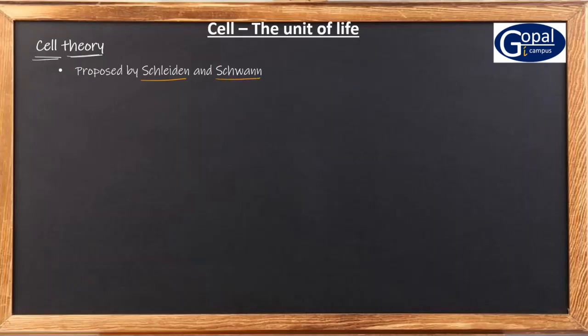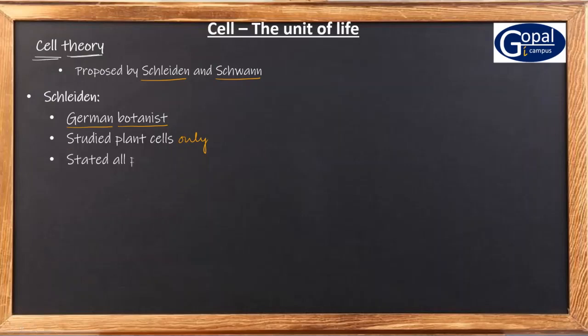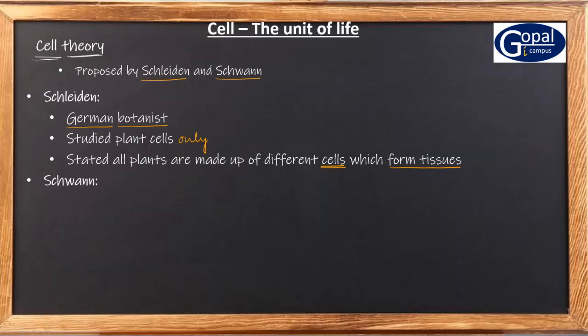Schleiden and also Schwann. Who is Schleiden? Schleiden was a German botanist. He belongs to the country Germany and he studied only plant cells, botany only. After studying the plant cells, he stated that all plants are made up of different cells, and all these different cells form different tissues.